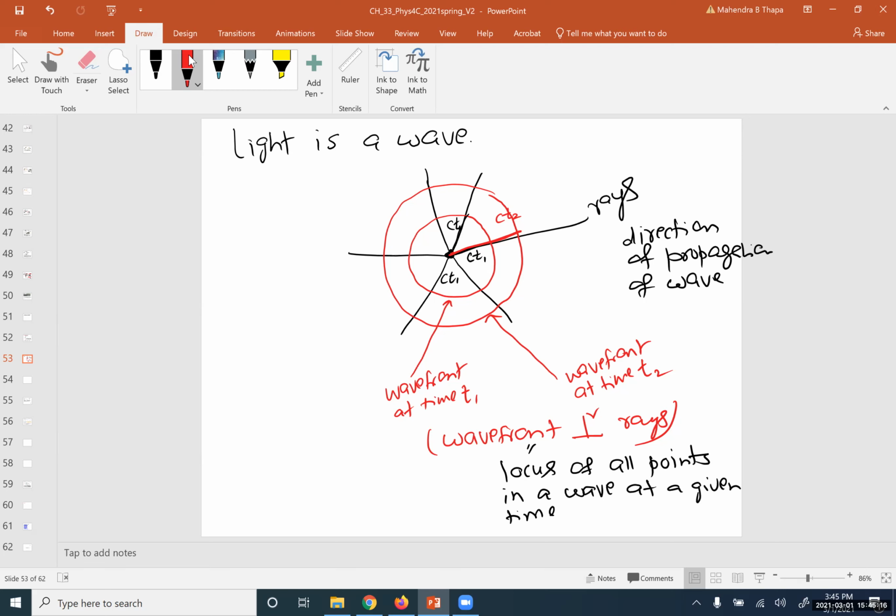So in this case the wave front is not a plane. This is called the spherical wave front.